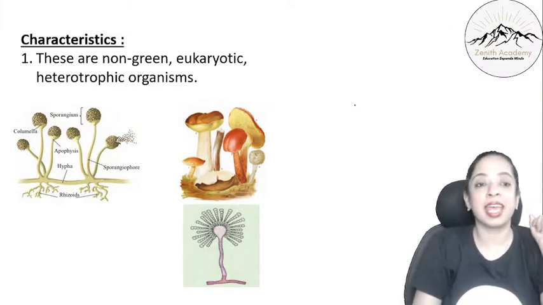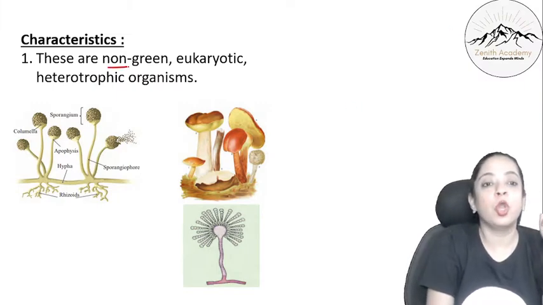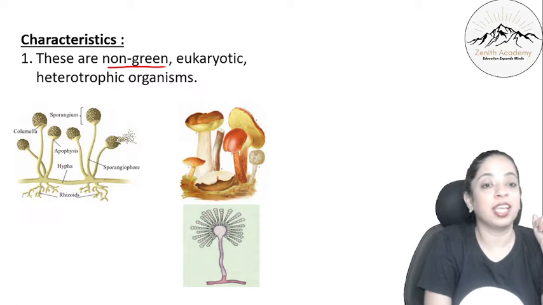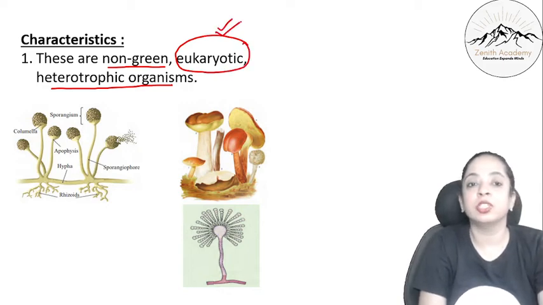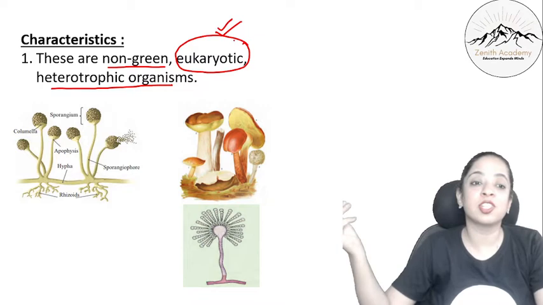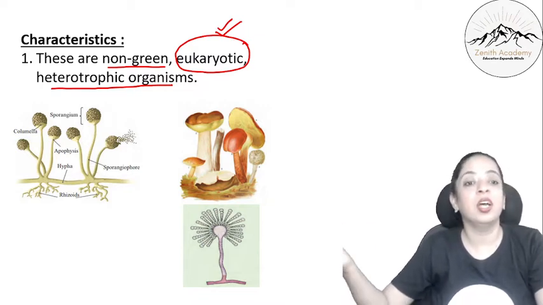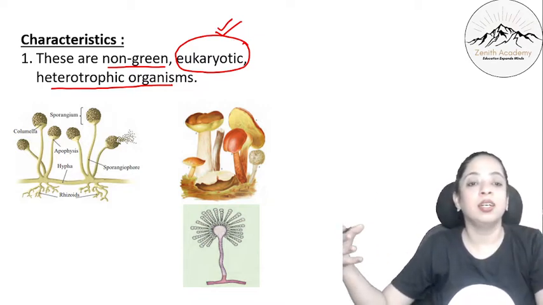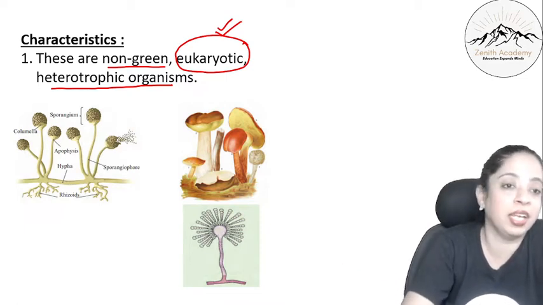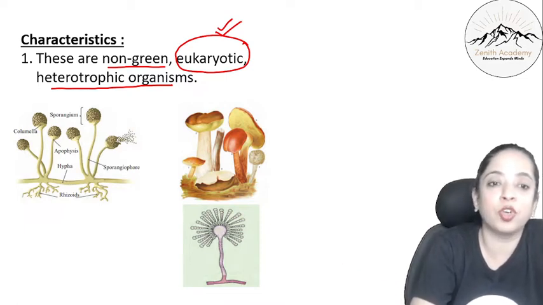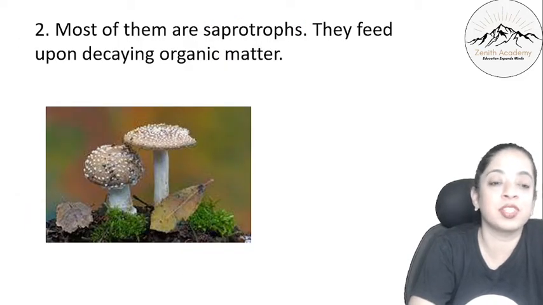Right. So, first characteristic is they are non-green. Non-green means they will be heterotrophic. And we know that all the four members are eukaryotic. So you can write they are eukaryotic, with a distinct nucleus and distinct cell organelles with proper cell membrane, right? So they are non-green, heterotrophic, eukaryotic. This is the first characteristic.